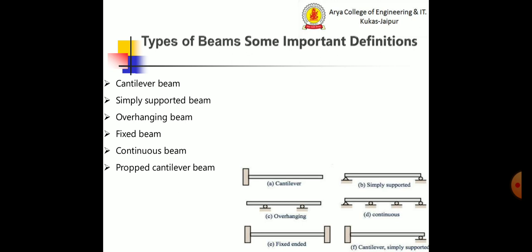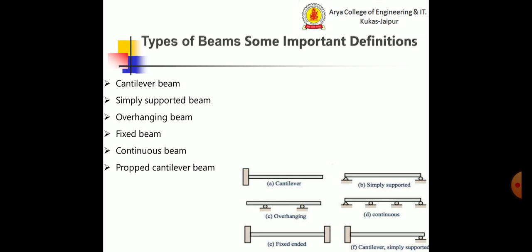There are other types of beam according to their cross sectional area, like the rectangular beam, T section beam, I section beam, triangular beam, circular beam, channel beam, S section beam, H beam, square beam, angle beam, T beam, like this. There are many types of beam according to their cross sectional area.